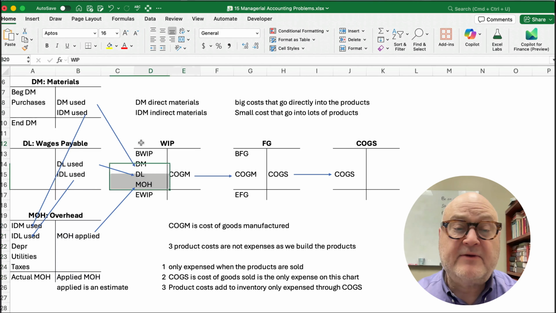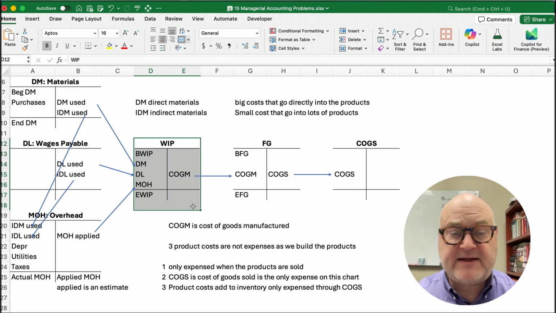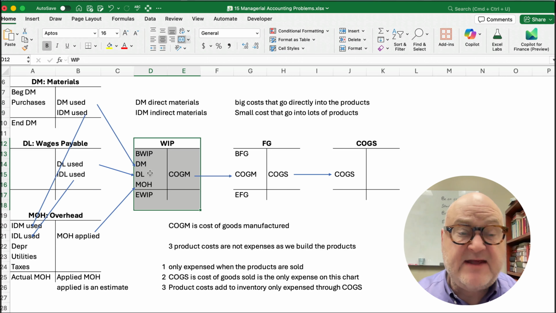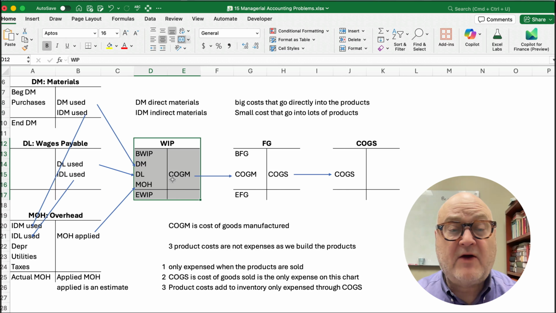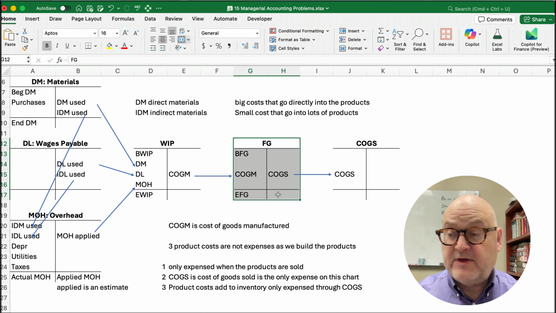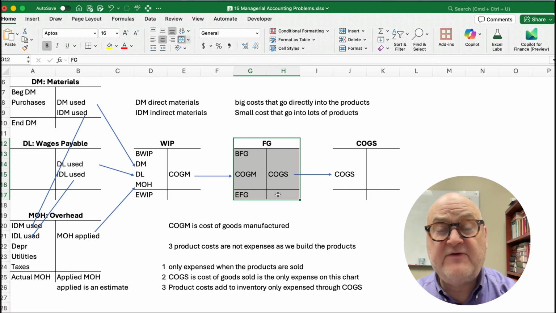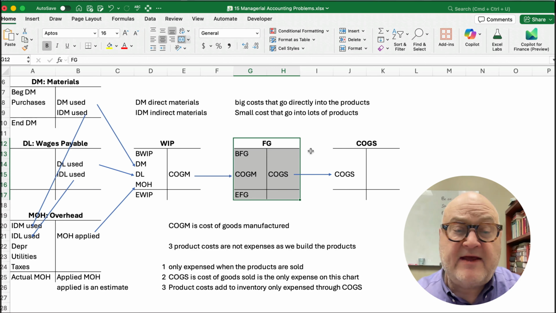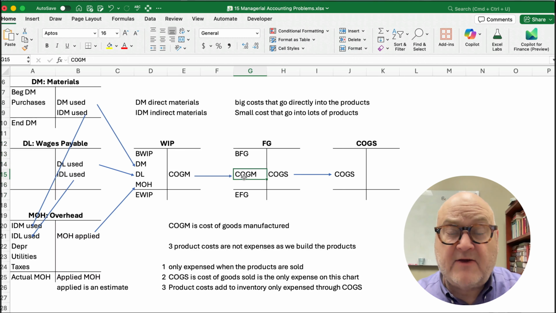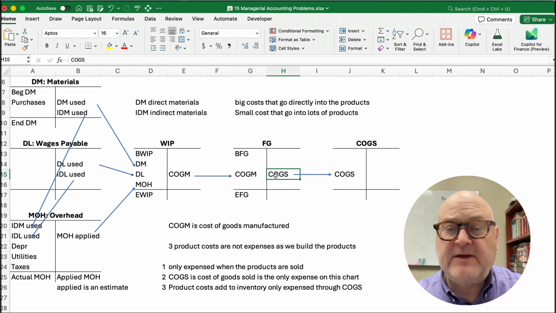And so what happens here, to build our product, to get started on our product, it takes work in process. We have a beginning work in process. We add materials, labor, and overhead. We have ending, and then what we finish, we call it cost of goods manufactured, and it goes into the finished goods account. So we say we have 3 levels of inventory: raw materials or direct materials, work in process when we get started, not finished, but when we finish it, we move it to finished goods. And then we have beginning, and then cost of goods manufactured, and then ending, and what we sell becomes cost of goods sold.